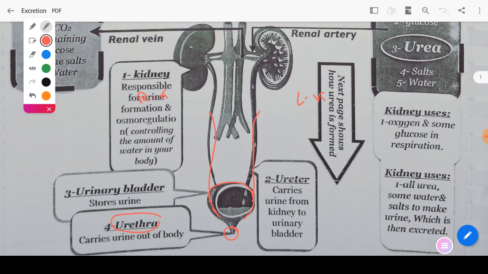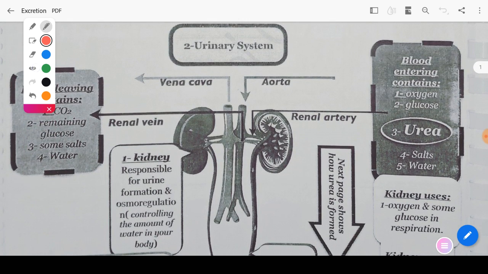The function of the two kidneys is excretion, or formation of urine, and osmoregulation, which means keeping the amount of water constant inside your body. Let's talk about the blood vessels